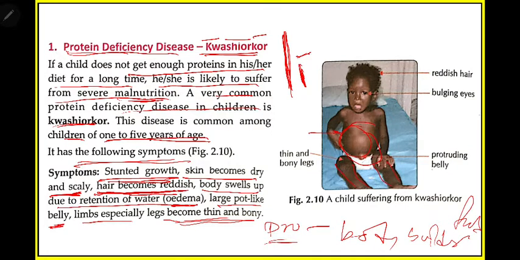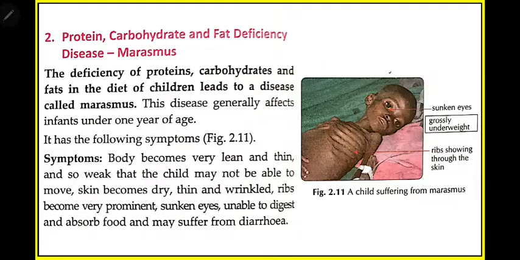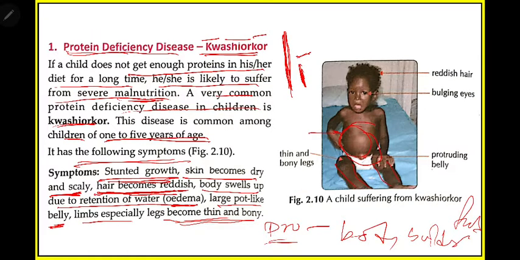That means in their legs you will only find thin legs, and you can only see bones, no muscle. And their belly will be big in size. So these are some common symptoms of this disease. Remember these are the disease symptoms.